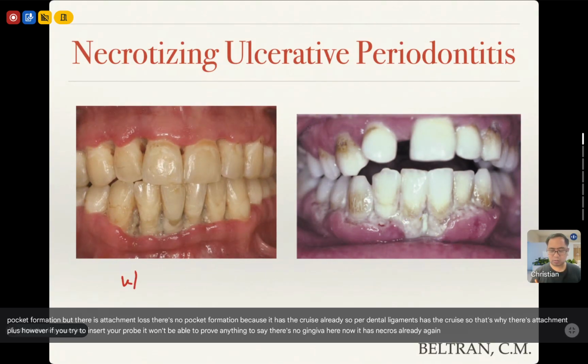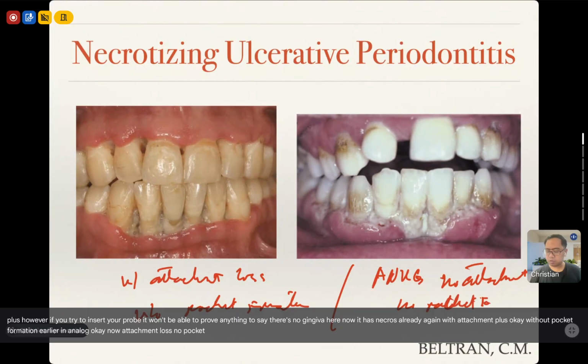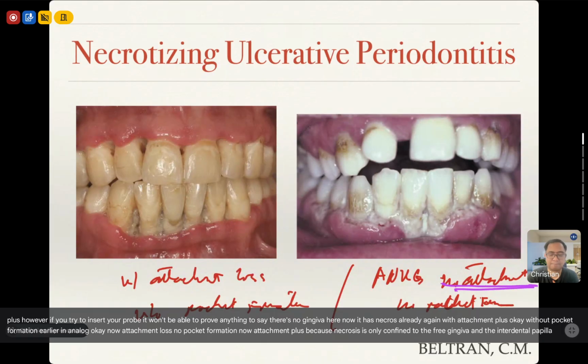So again, with attachment loss, without pocket formation. Earlier in ANUG, no attachment loss, no pocket formation. No attachment loss because necrosis is only confined to the free gingiva and the interdental papilla.